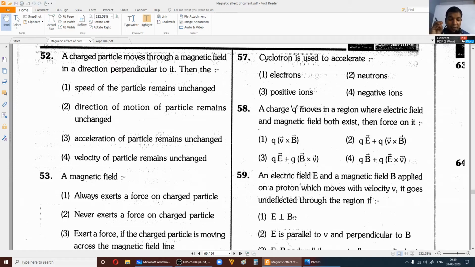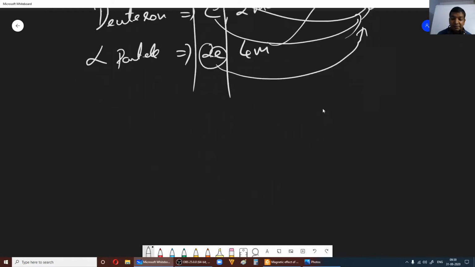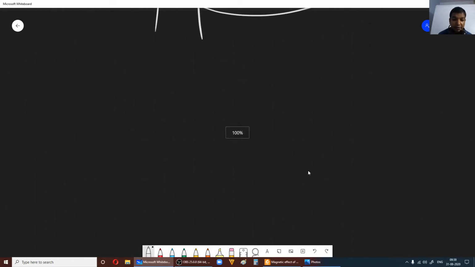Now, suppose you are accelerating electrons and negative ions in a cyclotron. There we have to consider something called the theory of relativity.